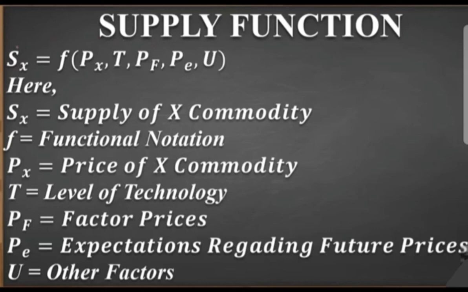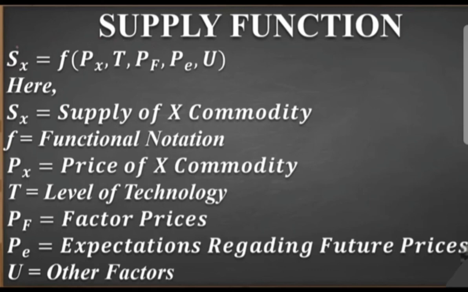So you can see over here, the first one, Sx, is termed as the supply of the X commodity. F stands for the functional notation, and Px stands for the price of the X commodity, T stands for the level of technology, which we have already done in the determinants, Pf stands for the factor prices, then Pe stands for the expectations regarding future prices, and the last one, U, is the other factors. So it is nothing but the mathematical representation.